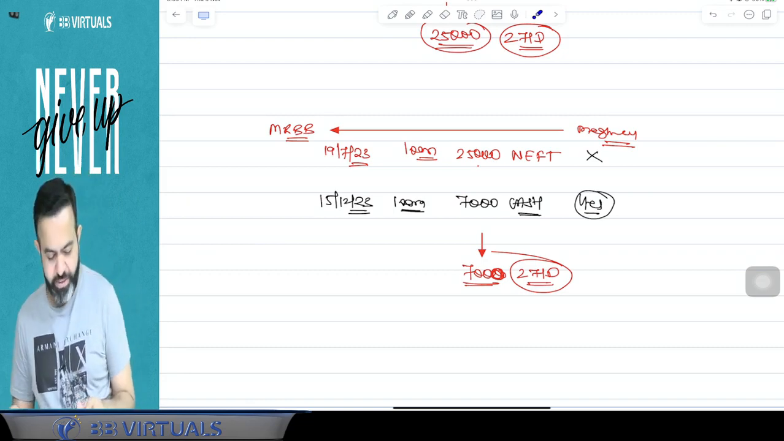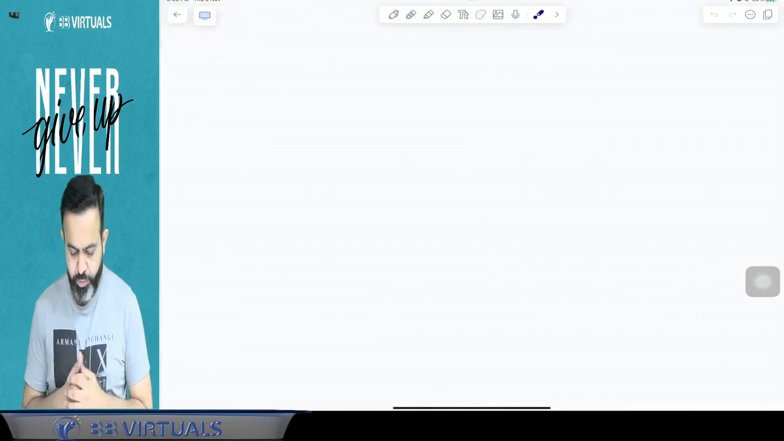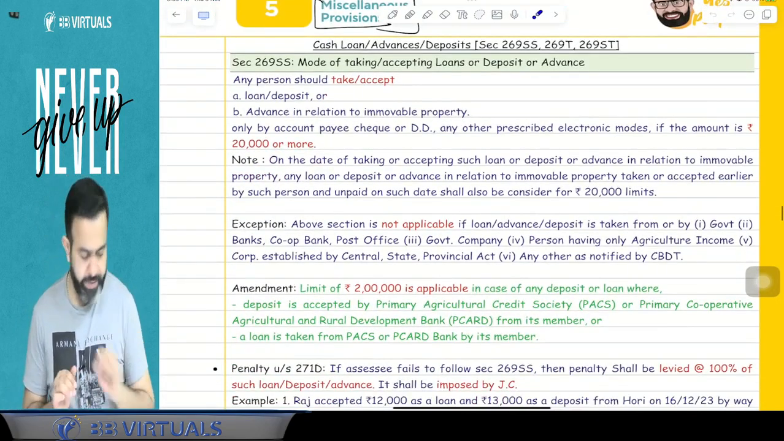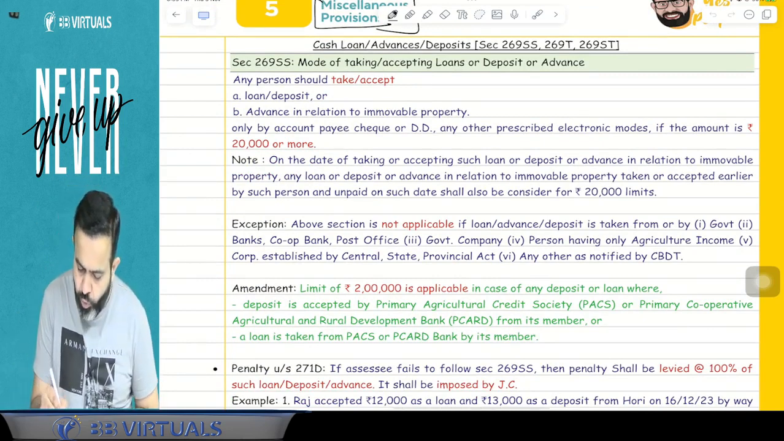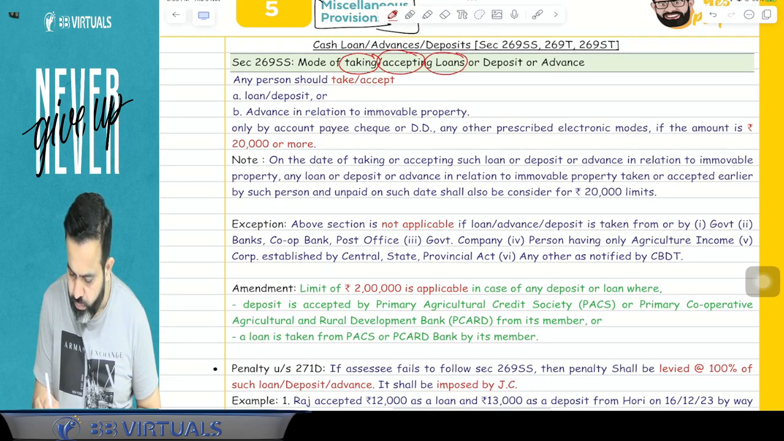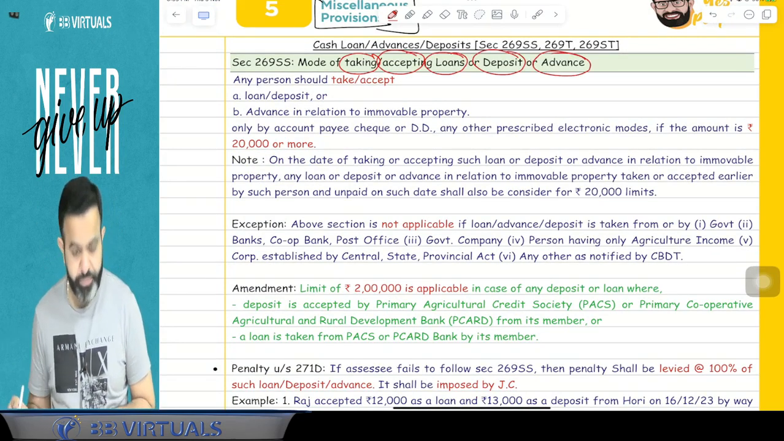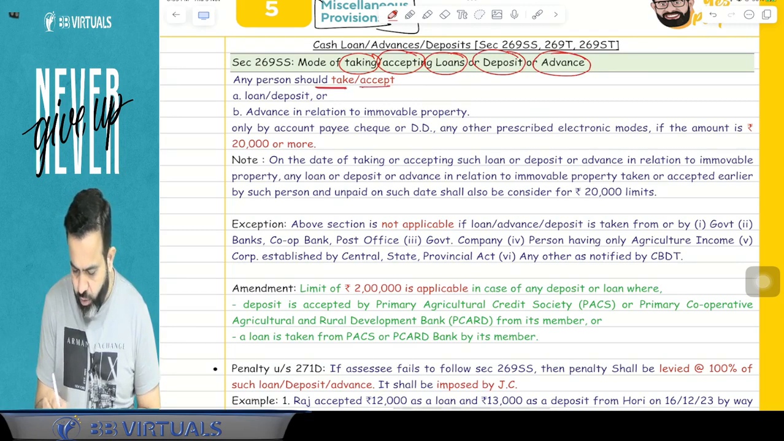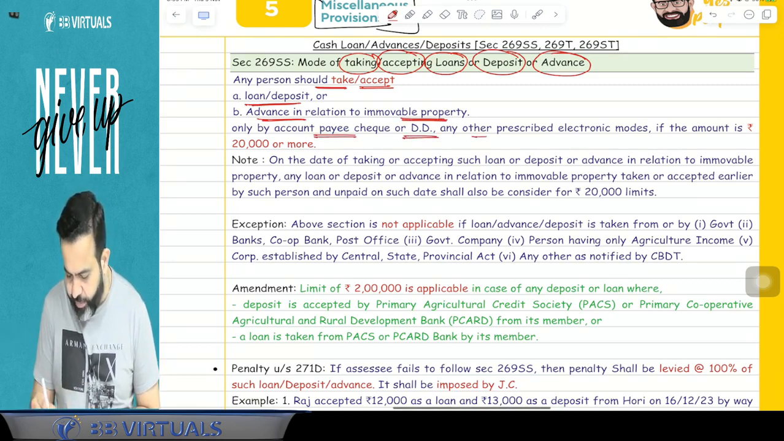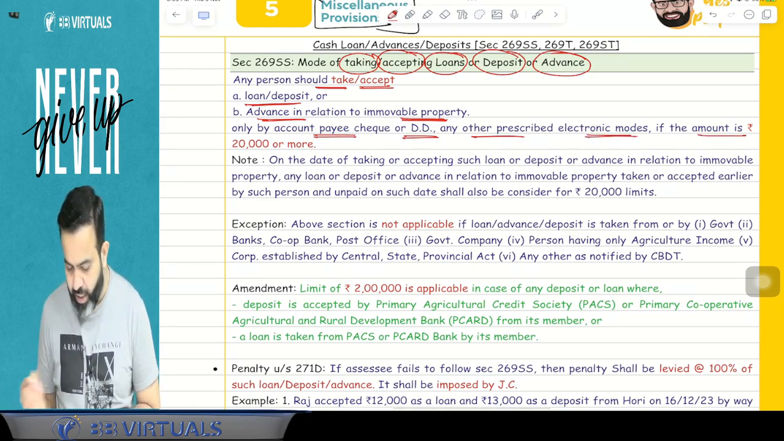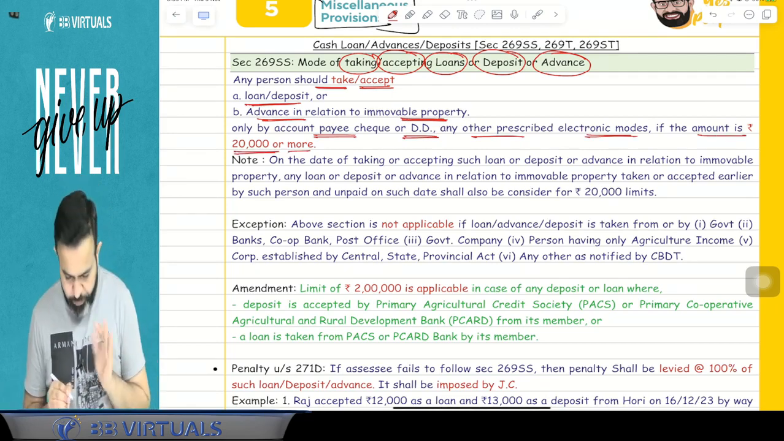Done. Now, guys, just check your book. What is given in 269SS? 269SS says the mode of taking or accepting loan, deposit or advance. Here, any person should take or accept any loan or deposit or advance in relation to immovable property only by account payee cheque, demand draft, or any other prescribed electronic mode if the amount is 20,000 rupees or more.